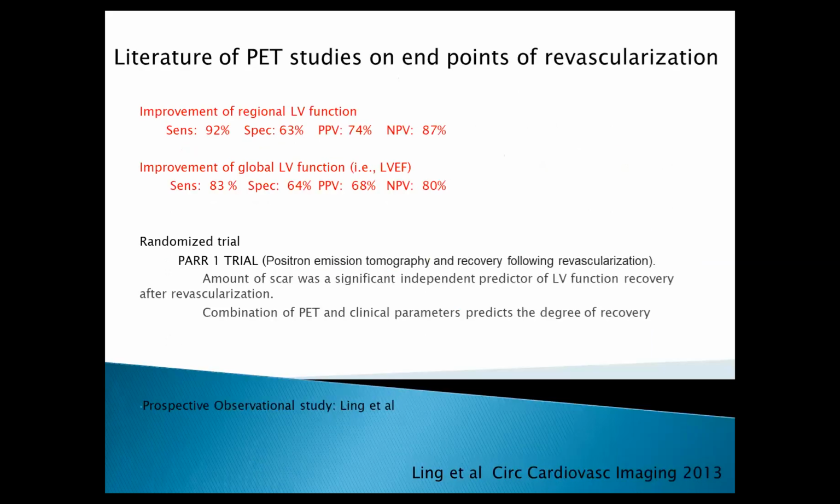So in the literature about PET studies, a sensitivity of up to 90% has been shown from the FDG PET studies for the improvement in regional function, and up to 83% for the improvement in global function. There were initially randomized trials also. In the PARR-1 trial, which was positron emission tomography and recovery following revascularization, there was good benefit from the PET tracer, but in the PARR-2 trial, there was no significant benefit shown. Maybe different protocols were used. The amount of scar was also an independent predictor, and they also showed that the combination of PET and clinical parameters shows a greater degree of improvement.